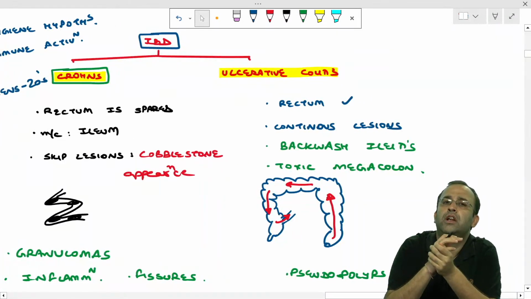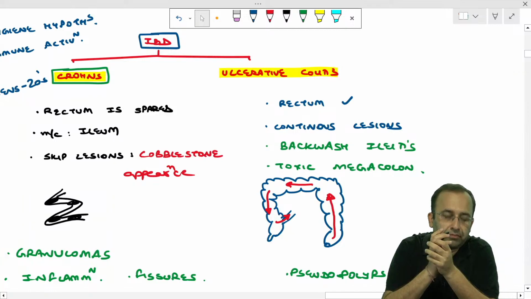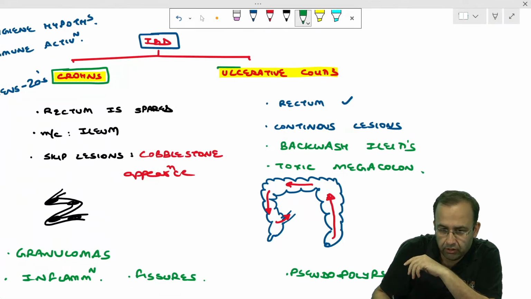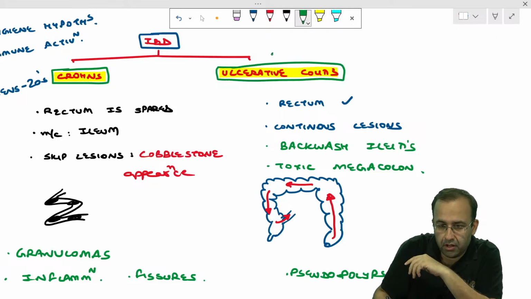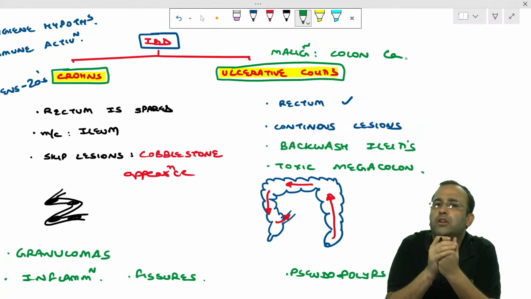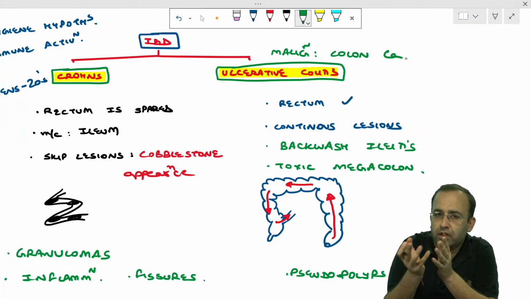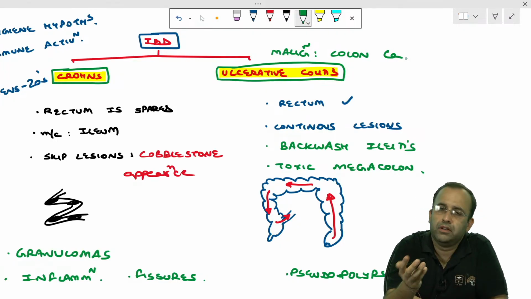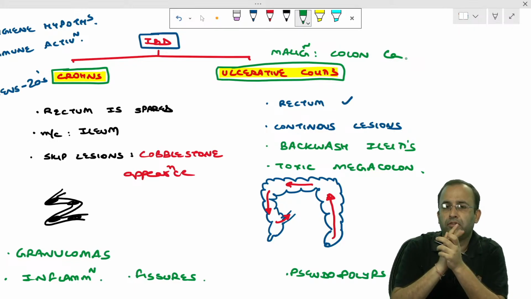Ulcerative colitis is associated with pseudopolyps. Cancer risk, malignancy risk, is a feature of ulcerative colitis. Which malignancy are we talking of? Colon cancer. Which condition was involving the colon? Crohn's or ulcerative colitis? Ulcerative colitis involves the colon. So colonic carcinoma is a feature of ulcerative colitis.